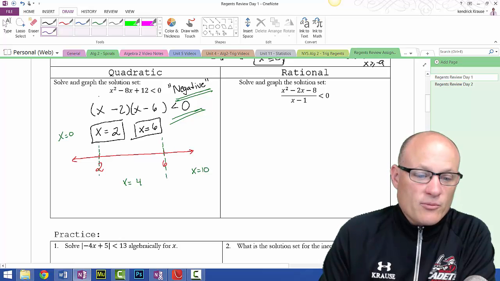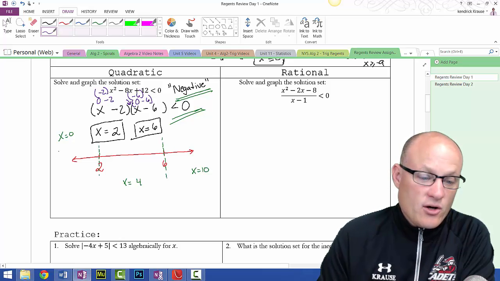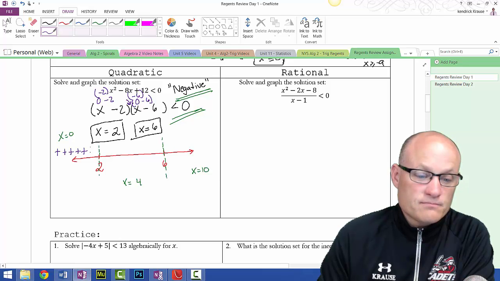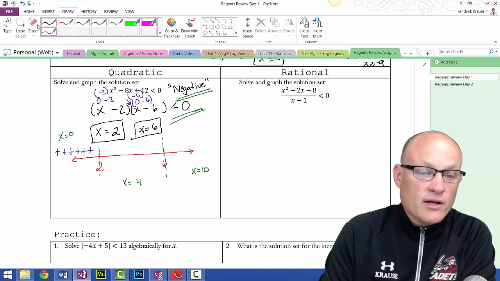So I'm going to try 0. 0 minus 2 is -2, and 0 minus 6 is -6. When I multiply them, because remember we're multiplying right here, -2 times -6, all of this area will be positive. All right, let me erase that.